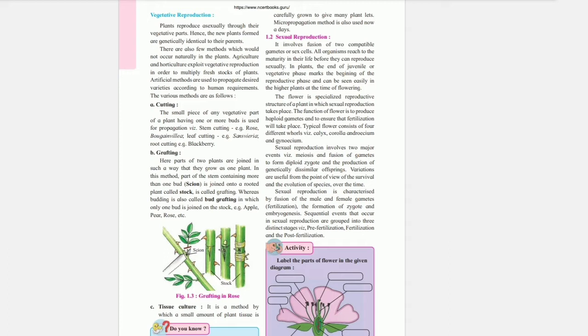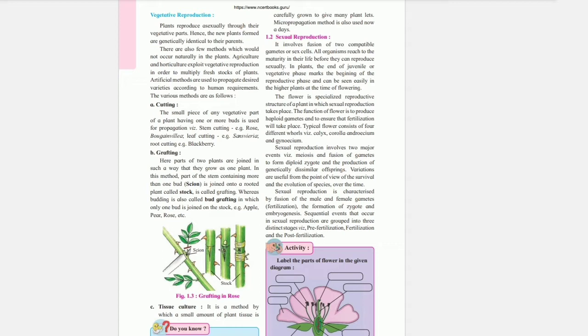A typical flower consists of four different whorls, that is calyx, corolla, androecium and gynoecium. Sexual reproduction involves two major events. They are meiosis and fusion of gametes to form diploid zygote, and the production of genetically dissimilar offsprings. Variations are useful from the point of view of the survival and the evolution of species over time.